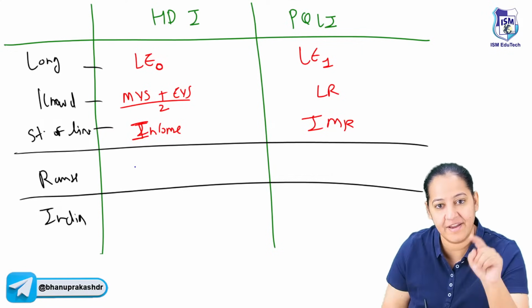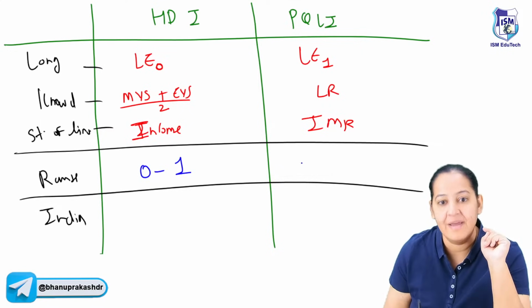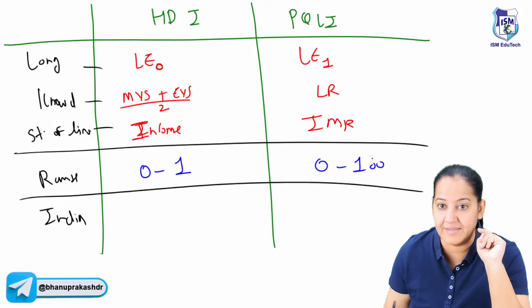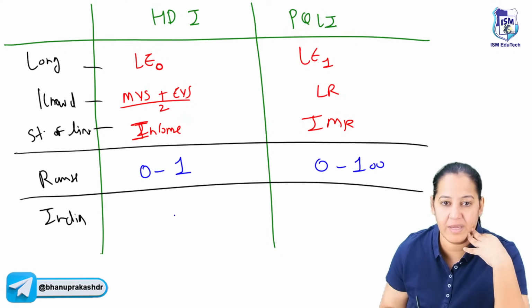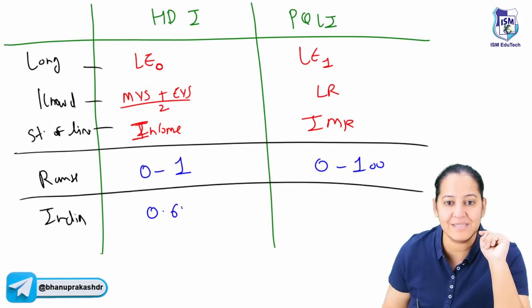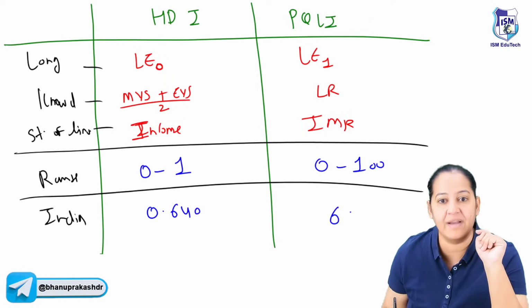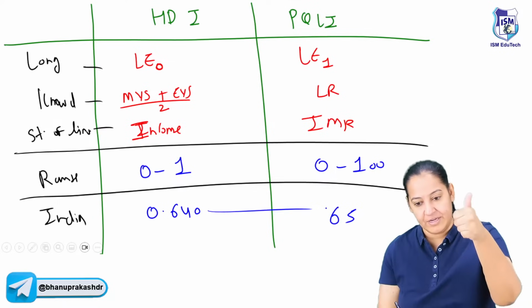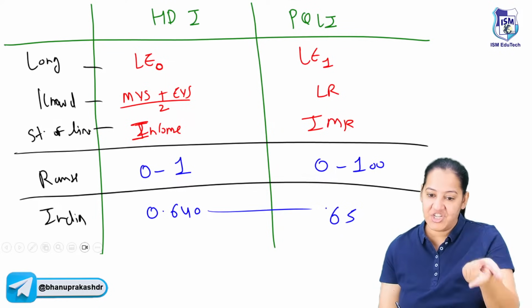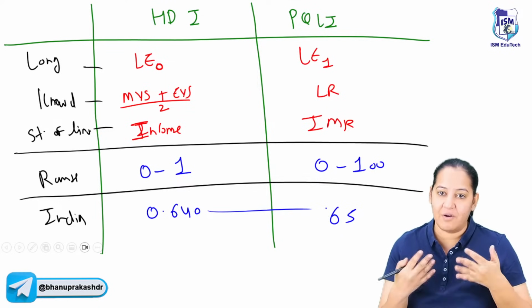What is the range? Here the range is 0 to 1, and here the range is 0 to 100. 0 is worst, and 1 and 100 are best respectively. Here the value in India is 0.640, current value, and here it's 65. So more or less they are the same. Say yes, everyone. You get many questions on that. The HDI and PQLI, these are the indicators of quality of life.